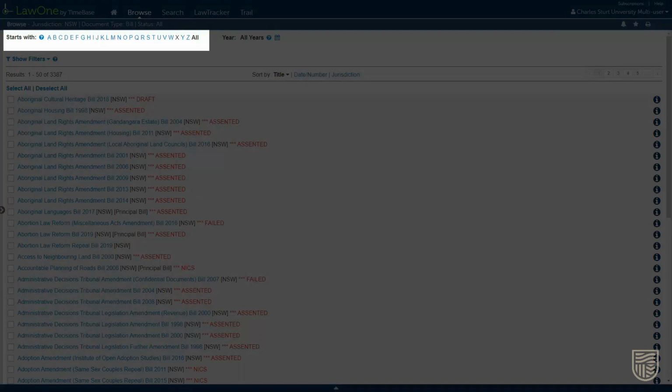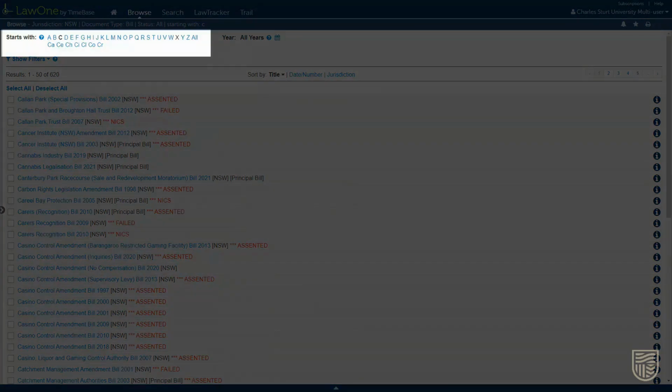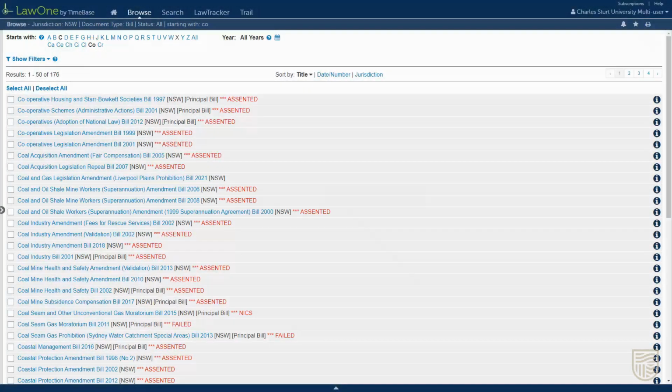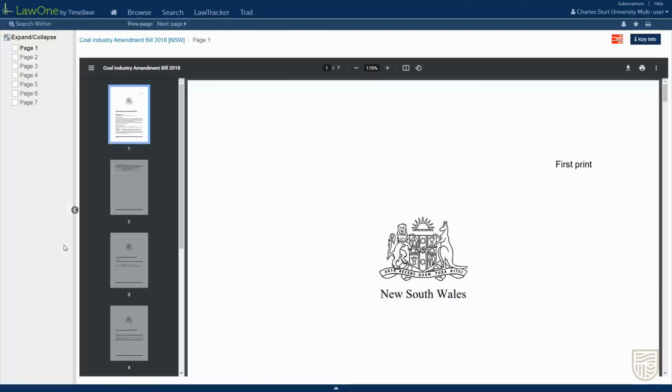Select the letter your bill starts with using the alphabet at the top of the page. In our case, it's the letter C. Now select the first two letters of the bill at the top of the page. In our case, that's CO. Browse the list until you find your bill and select the title. Here's ours, Coal Industry Amendment Bill 2018. This will open the bill and the explanatory note.